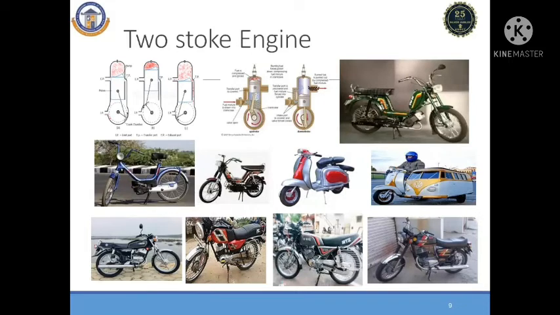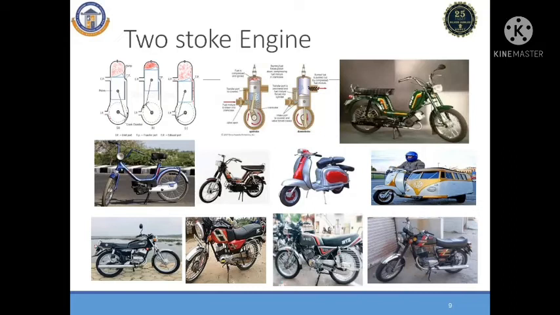Generally there are four events: suction, compression, power, and exhaust. When all four events are completed within one revolution of the crankshaft, such an engine is known as a two-stroke engine. I repeat once again: the events like suction, compression, power, and exhaust are all completed with one revolution, that is 360-degree rotation of the crankshaft, producing one power stroke. That is known as a two-stroke engine.